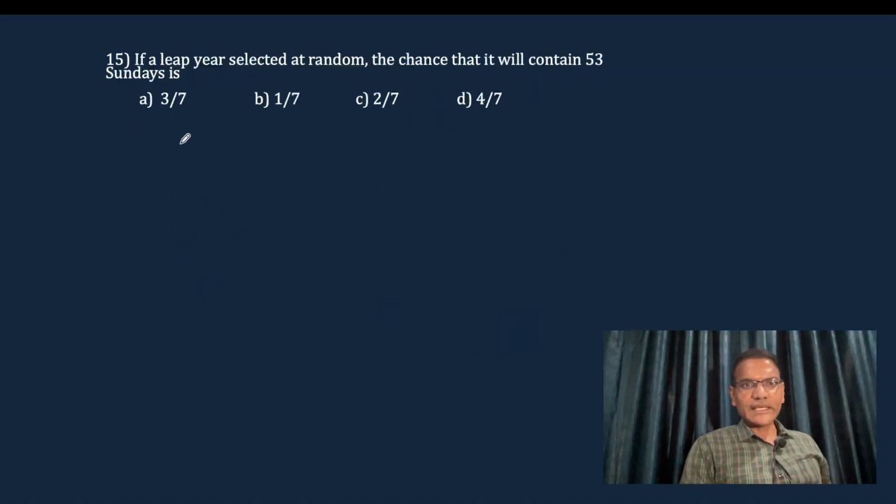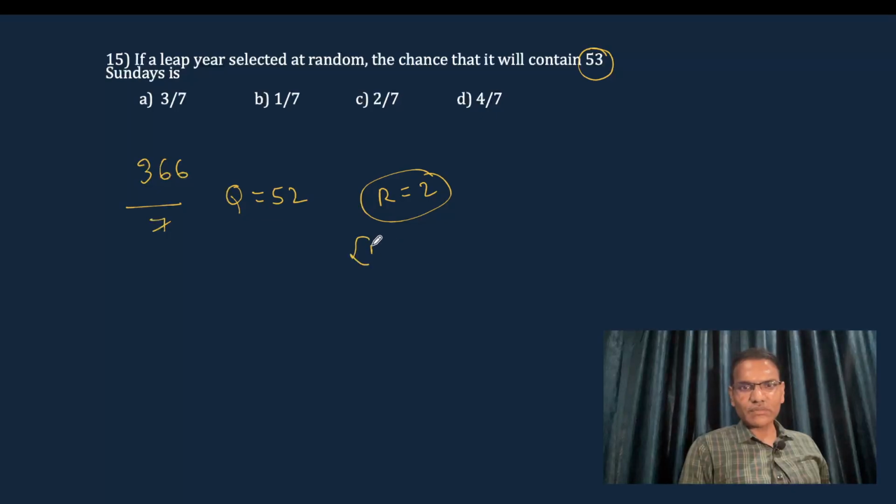Next question, if a leap year is selected at random, the chance that it will contain 53 Sundays. A leap year has 366 days, which divided by 7 gives quotient 52, that means each day will repeat 52 times. The question is asking about 52, the probability is definitely 1, that is the maximum probability, but we need 53 Sundays. So, all days will definitely repeat 52 times. We need the 53rd Sunday, that depends on the rest of the 2 days.